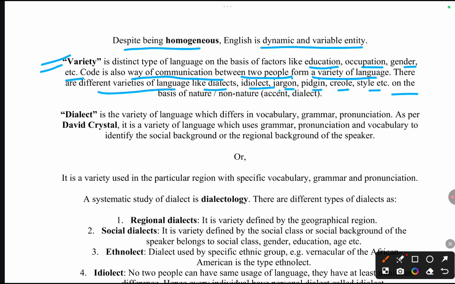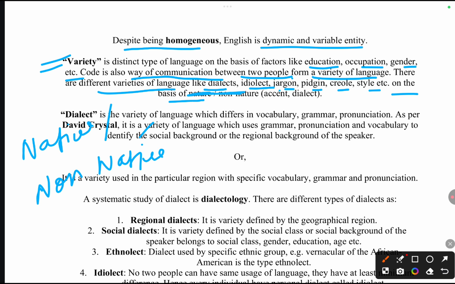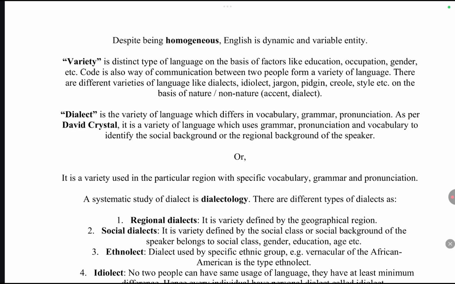It is on the basis of native and non-native speakers. So on the basis of native and non-native speakers, there are two varieties of language. First is accent and second is dialect.